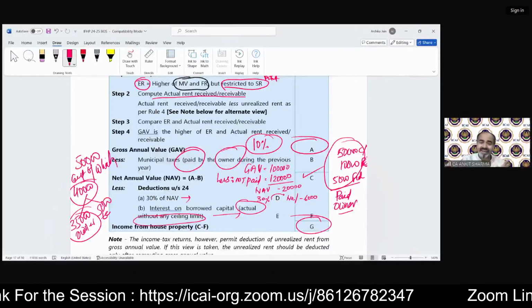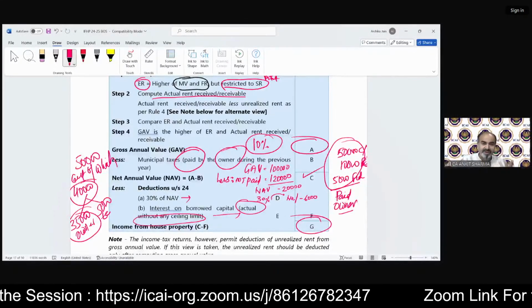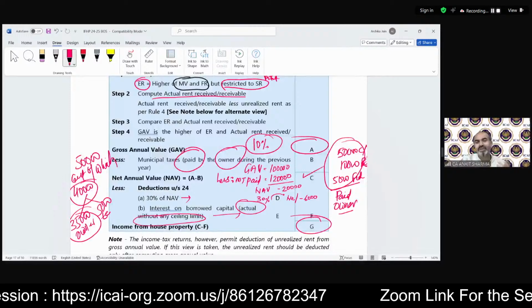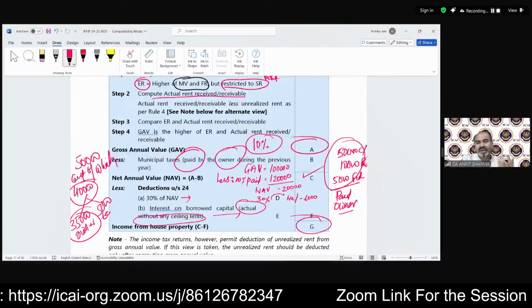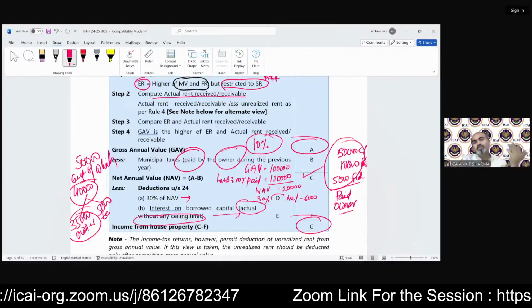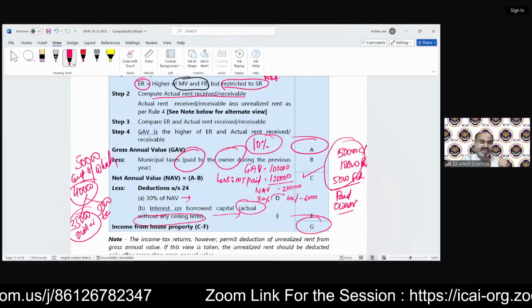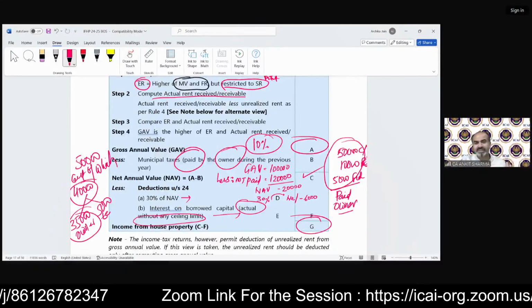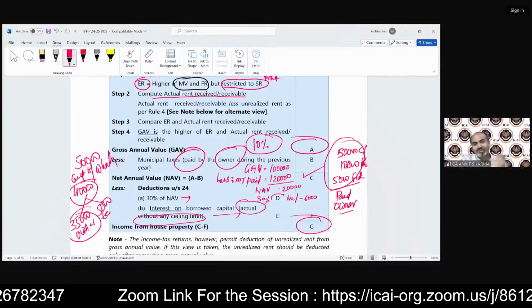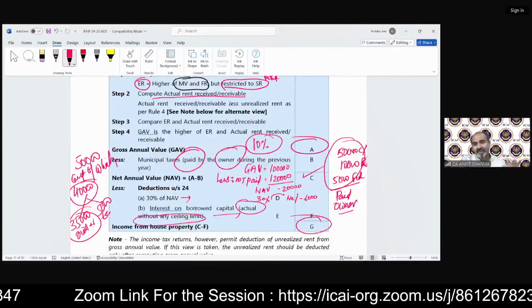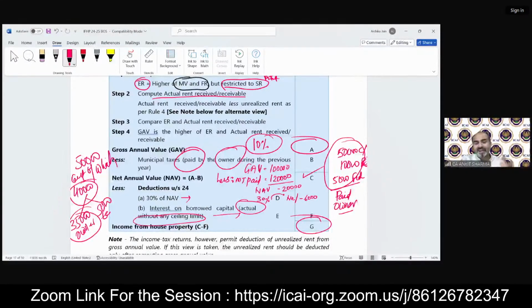Suppose it happens. It's a very rare case. Generally it does not happen because municipal taxes generally do not exceed the GAV. But suppose somebody has due municipal taxes of the last 15 years, or needs to pay the next 15 years of municipal taxes in advance. The government says yes, you can pay it, and income tax also says yes, we will allow it if it is paid. So now we have a negative NAV.